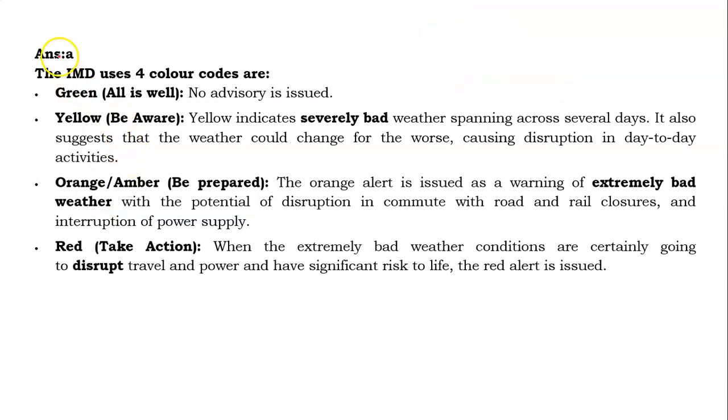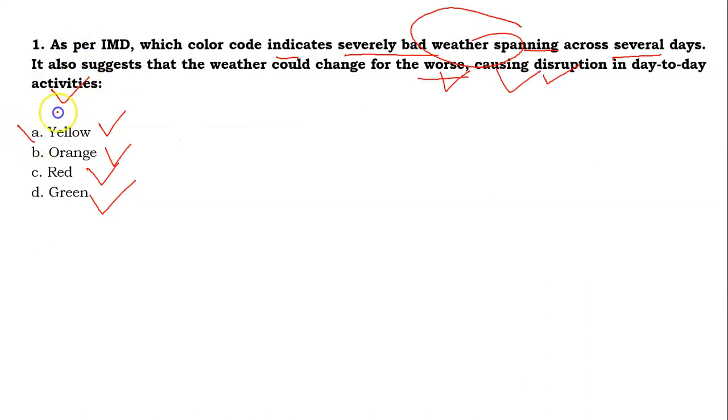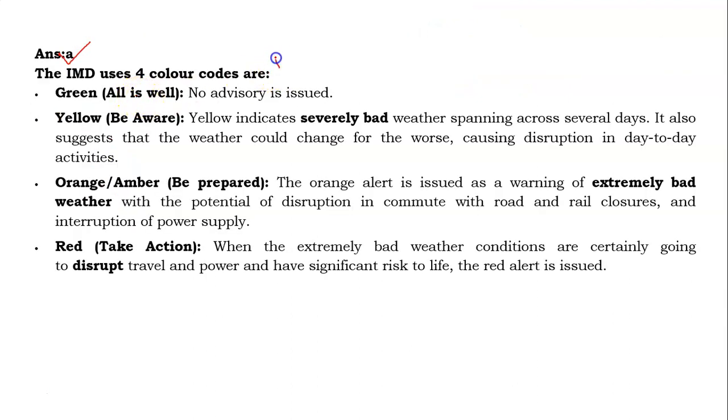So friends, its answer will be A. It is denoted by the yellow color by the IMD. There are 4 color codes used by the IMD. The first is green, it shows all is well. The second is yellow, be aware.